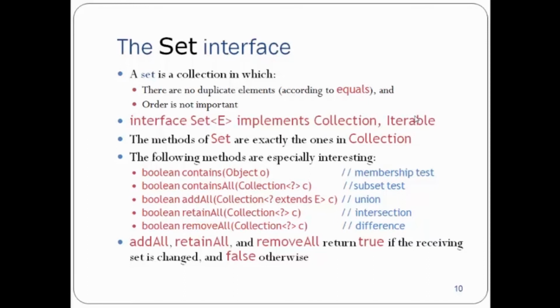A set is a collection in which there are no duplicate elements according to the equals method, and order is not important. No duplicate elements means a set cannot contain duplicates. If a set already has elements 1 to 5, it cannot contain a sixth element as 1 again, because it cannot have duplicates. And order is not important in a set, which means it does not preserve the order of insertion.